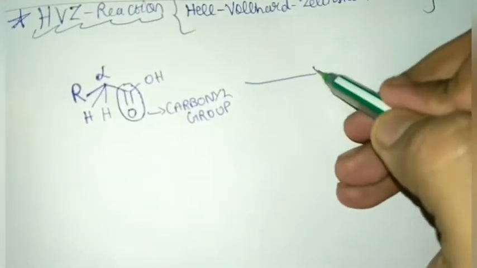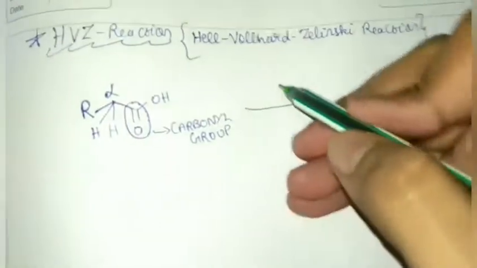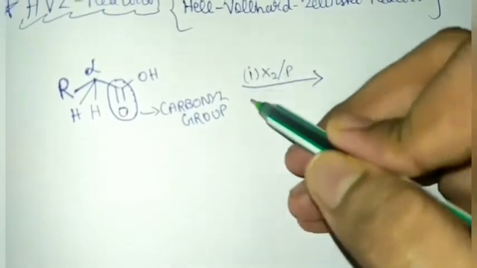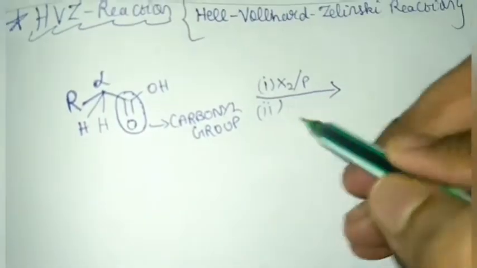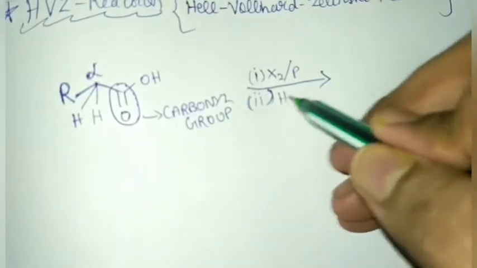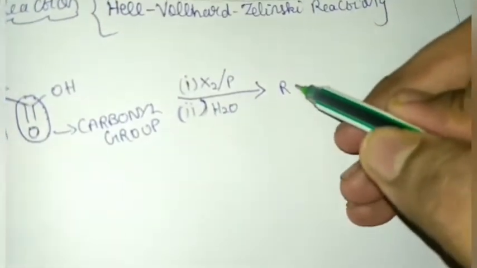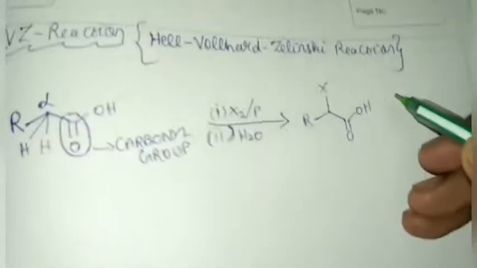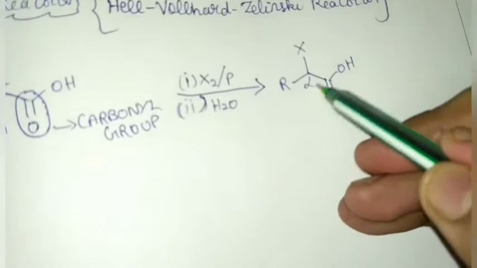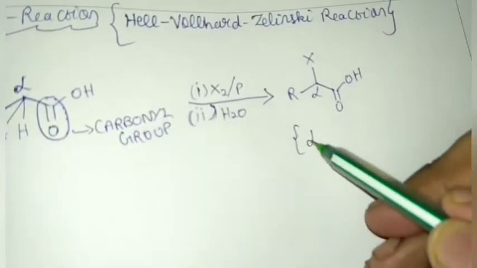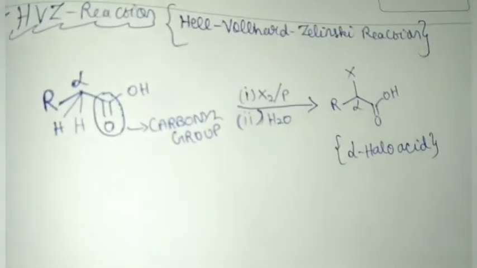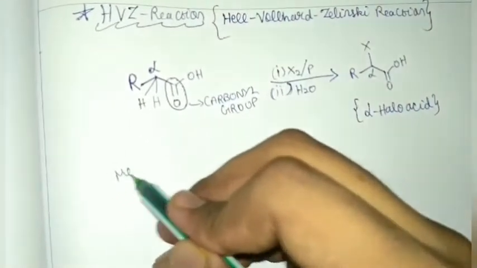The reagent used here is a halogen with phosphorus in it, that is X2 in presence of phosphorus, and then H2O. So this is basically the reagent. The product we get is this one. Basically this is the alpha carbon, right? And this is the halogen. So this is an alpha halo acid. This product is obtained through this reaction. We will see the mechanism of this.